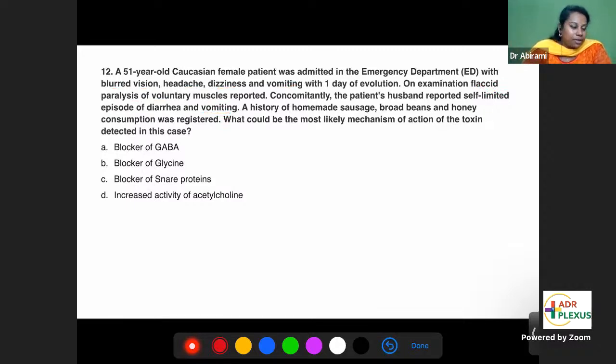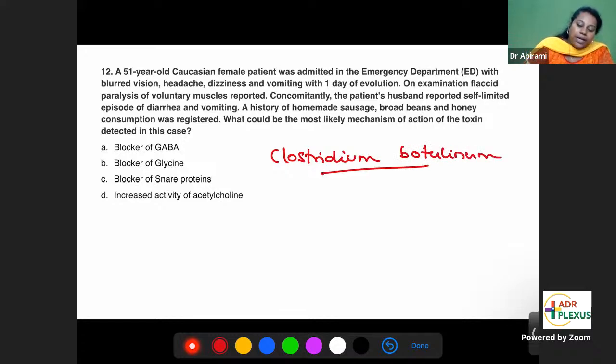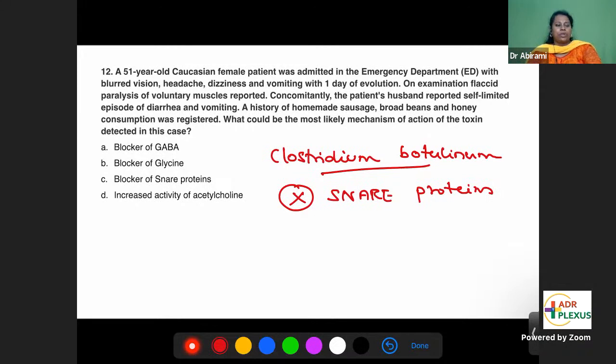So, what is the toxin detected here, first of all? Clostridium. Good, Dr. Karthik, it's Clostridium. Clostridium botulinum toxin, very common in homemade sausages, broad beans, and honey consumption. All this is related to Clostridium botulinum. The mechanism of action of Clostridium botulinum is they are all blockers of snare proteins. What are snare proteins?